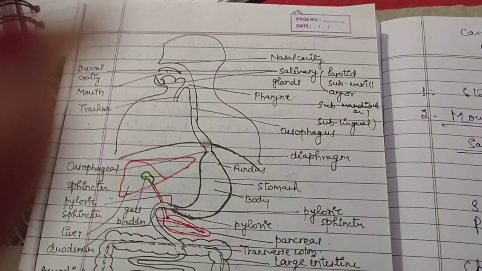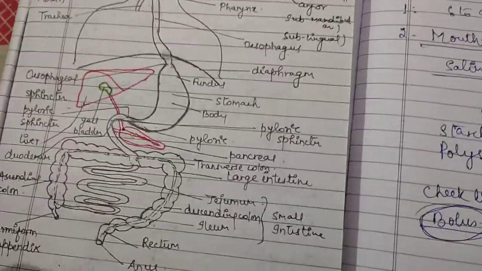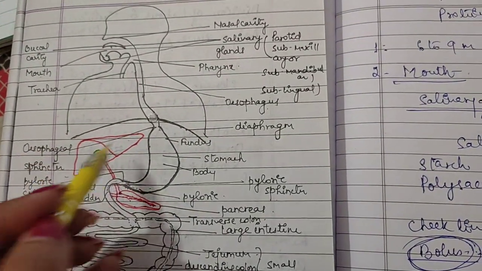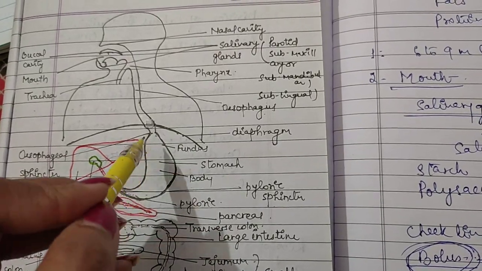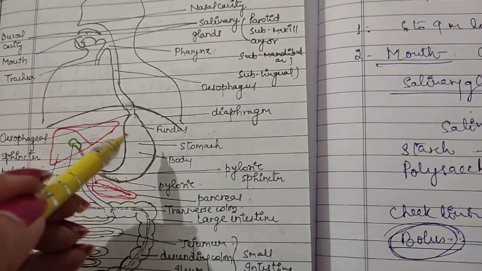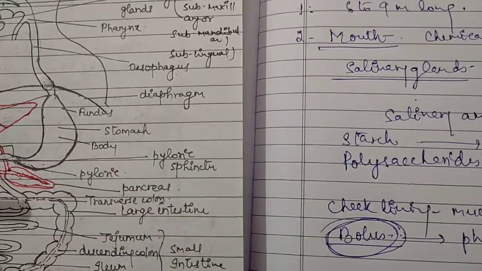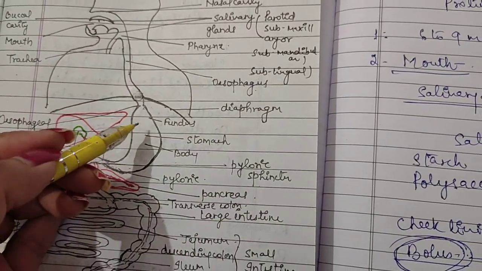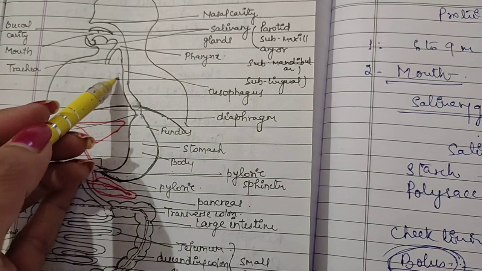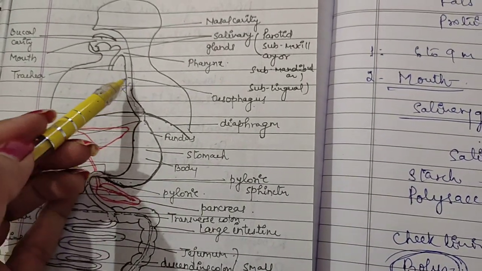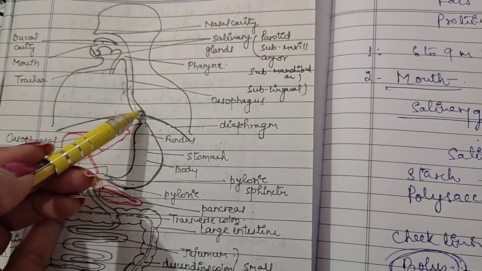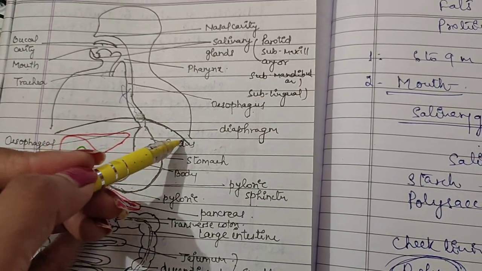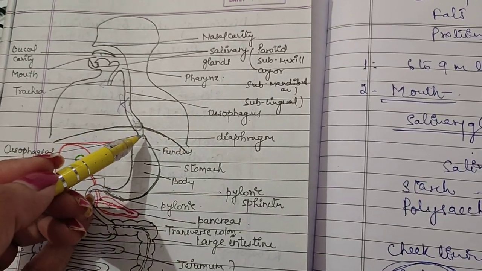Yes, the stomach. See here, esophagus, then there is a sphincter known as the esophageal sphincter, then it is forwarded into the stomach. The presence of food in the pharynx stimulates swallowing, which squeezes food into the esophagus, a muscular tube that passes behind the trachea, you can see here, and also penetrates the diaphragm, you are able to see here.